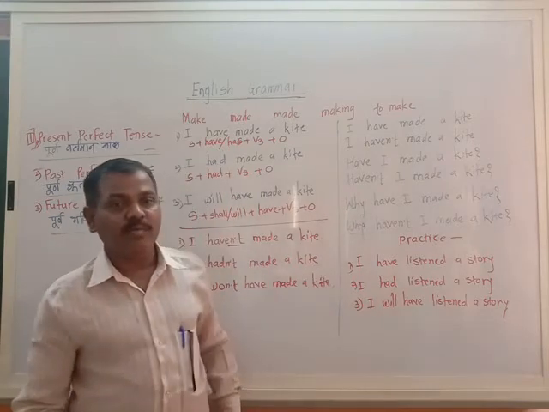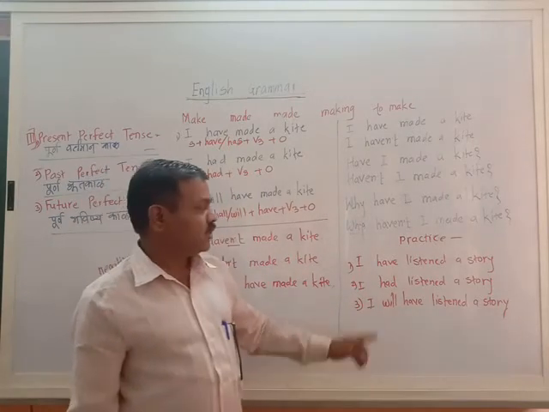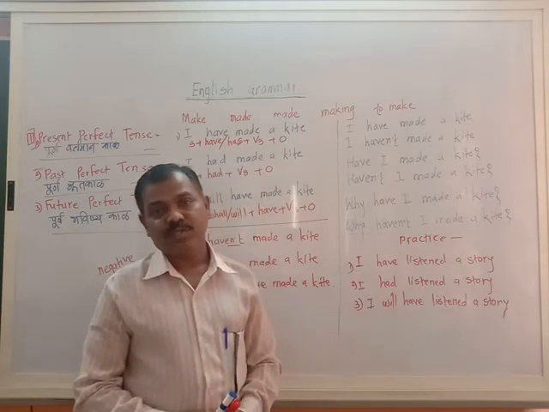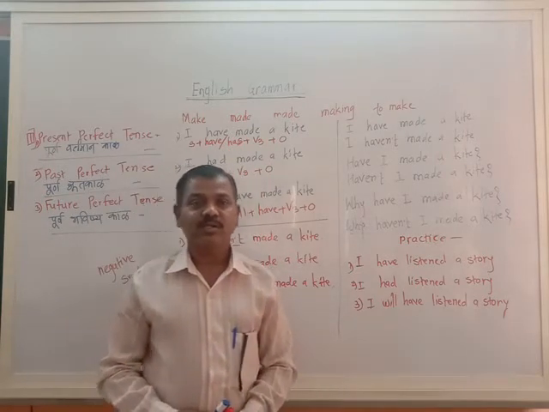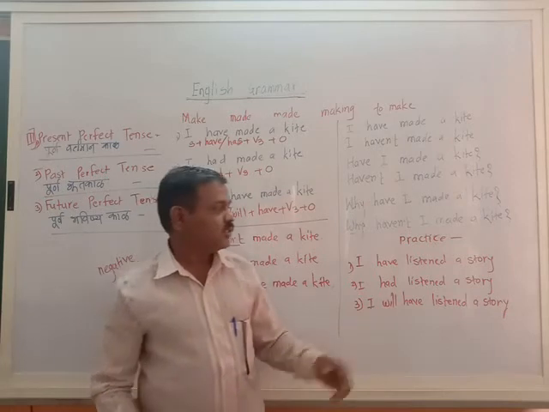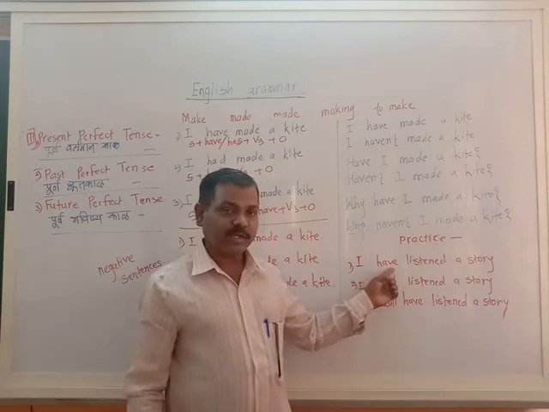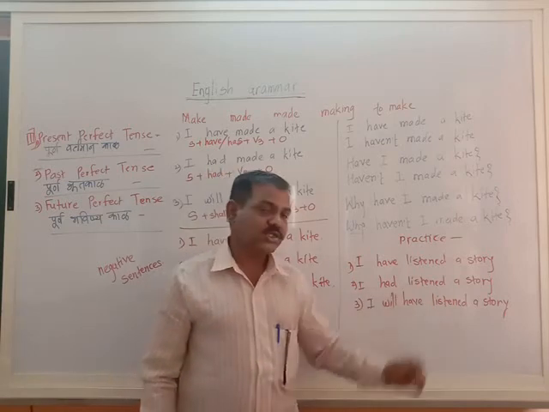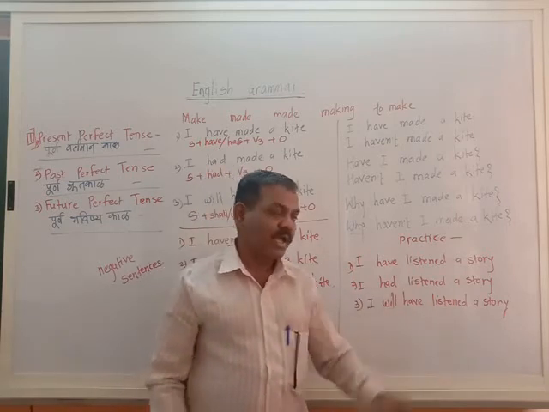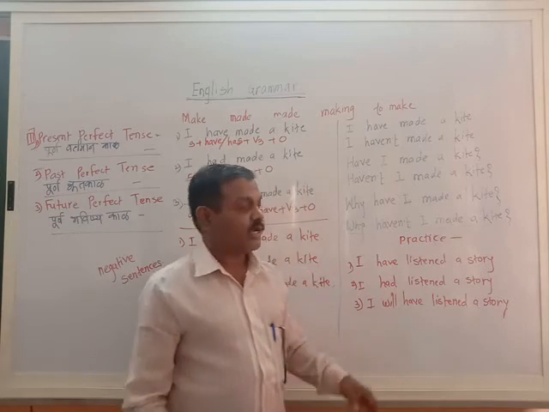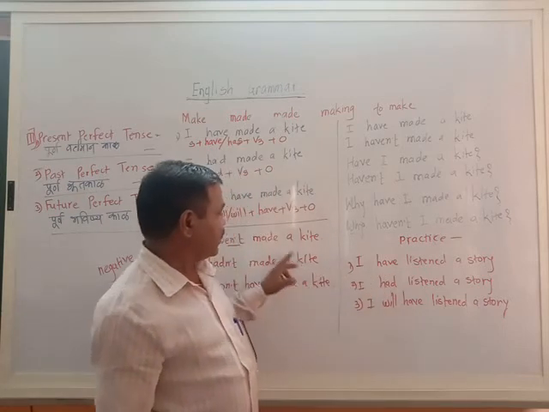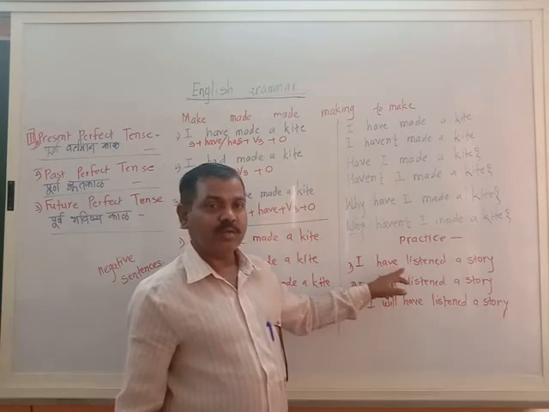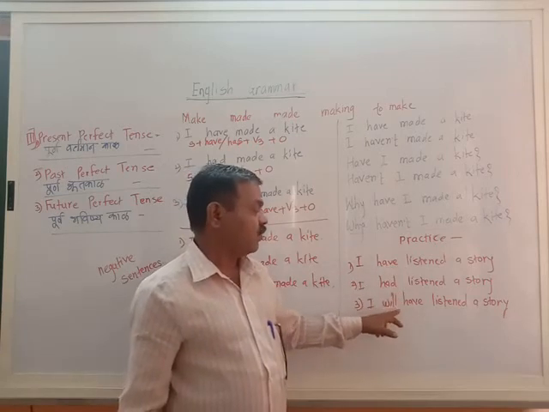And again one more sentence we are practicing. The same sentence I have changed into present perfect tense. Listen. This verb is taken there for practice, and the three sentences in the perfect tenses are there. I have listened a story, I had listened a story, and I will have listened a story. You have to practice with these three sentences again, and the remaining two sentences. The positive sentences are given, you have to make negative: haven't, hadn't, and won't have.